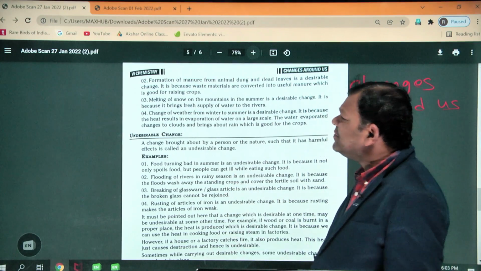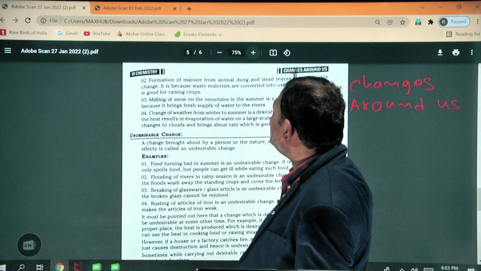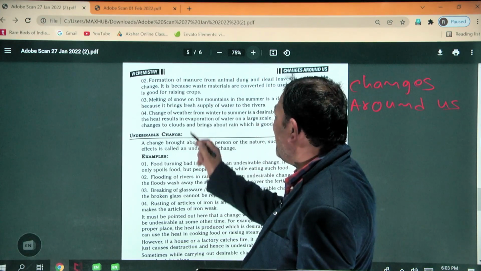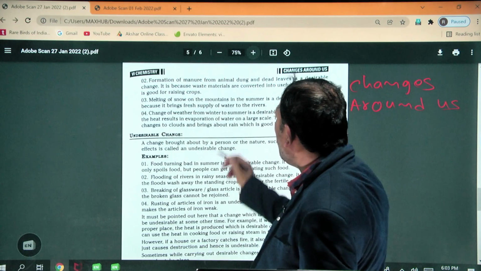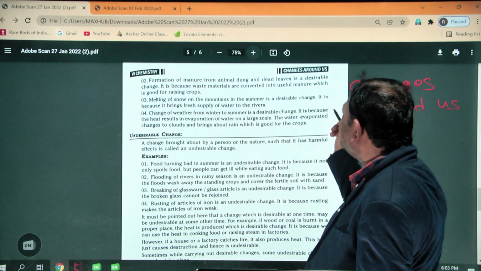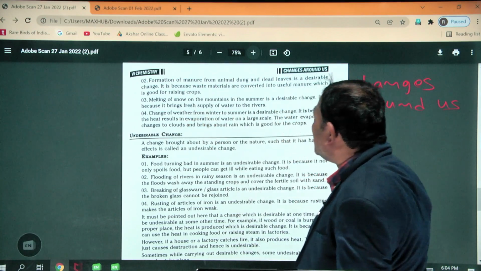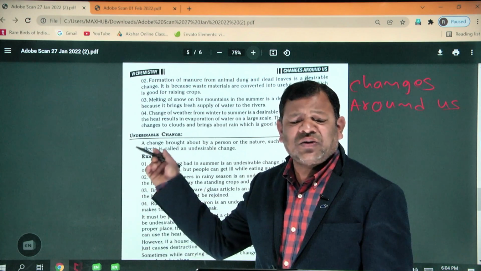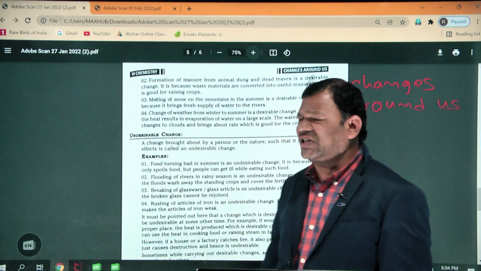Third one is the melting of snow on the mountains in the summer, which is a desirable change, because it brings a fresh supply of water to the rivers. So this is also an example of a desirable change.